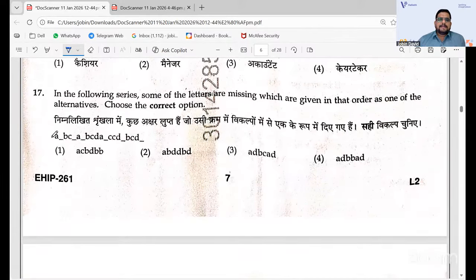And this is actually a little bit time taking one. The answer here is AD. Two letters are repeating, AABC, then DA, like that it is going. So that is how two letters repeat, and then the order is changed. So the answer is 4.